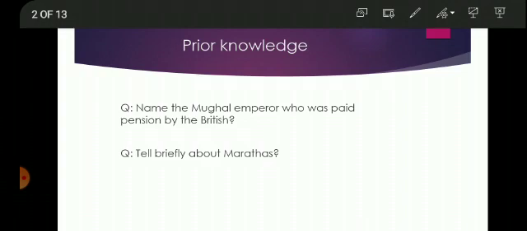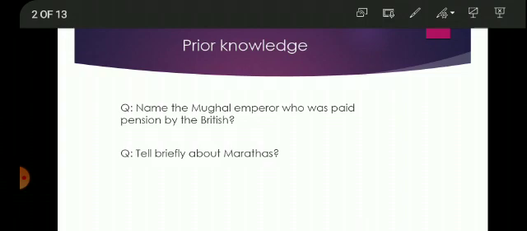As you know, students, prior knowledge is what you have already read in the previous lesson. So you must know the answers to these questions. I'm going to ask you some questions. The question is, name the Mughal emperor who was paid a pension by the British. You must know the answer. The last Mughal emperor, Bahadur Shah Zafar, was paid a pension by the British.